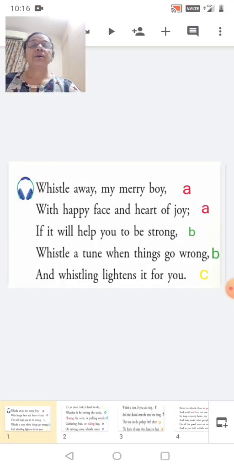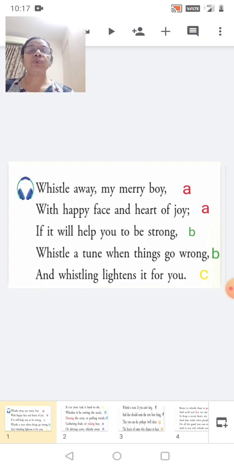So, just have a look at the screen, students. This is the first stanza of the poem. I will read out the stanza for you. Whistle away, my merry boy, with happy face and heart of joy. If it will help you to be strong, whistle a tune when things go wrong, and whistling lightens it for you. Now, just look at the first two lines.